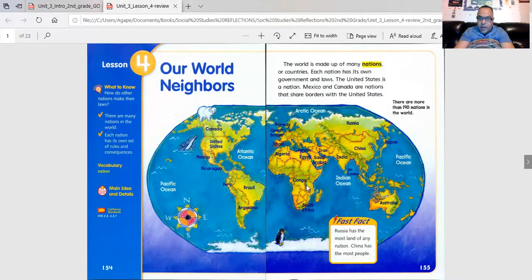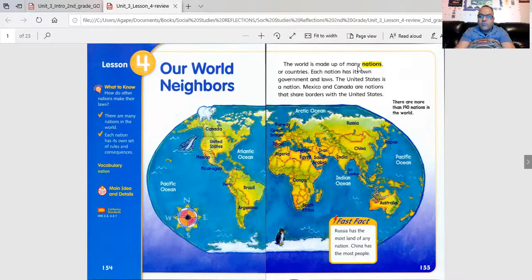Others, like in the continent of Africa, we have the Congo, South Africa, Algeria, Egypt. In Europe, we have Great Britain, Norway, Spain. In the continent of Asia, we have China, India, Iran, Saudi Arabia, Jordan. And one of the biggest countries is Russia. It's the biggest country because a lot of places you can't live in because it's too cold. Russia has the most land of any nation. China has the most people.